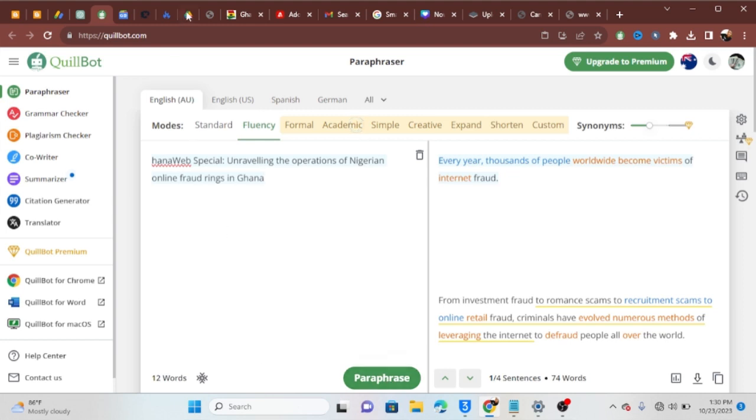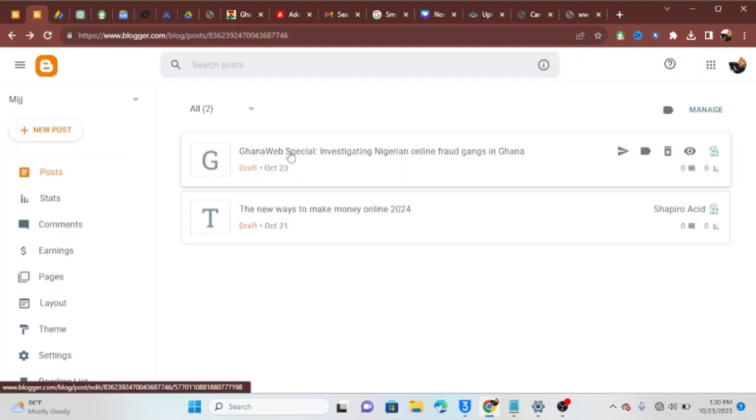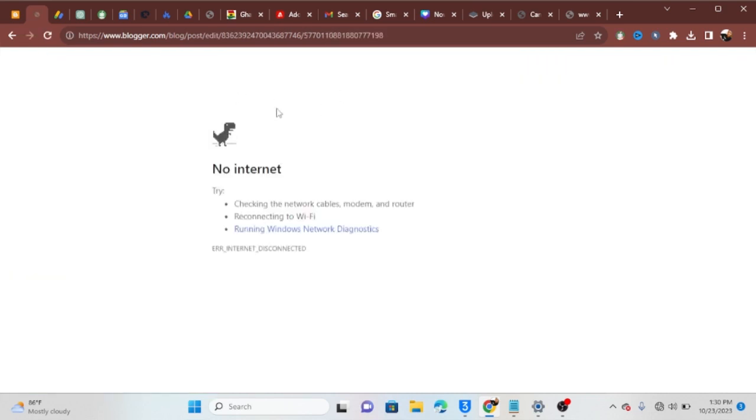In case you don't like how they paraphrase for you, just go to the standard or fluency. Since you are using a free account, you will not get access to the rest of the categories here, because it's a free account. So you can use only the fluent and the standard. Paraphrase the title, then go to your website and paste it there.